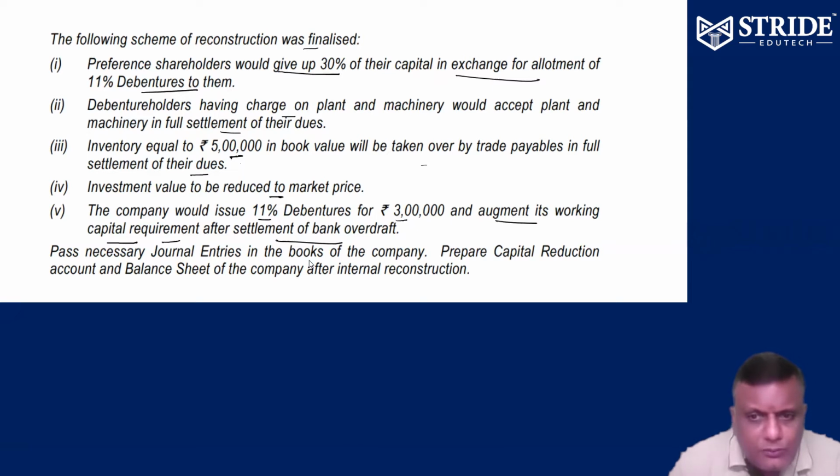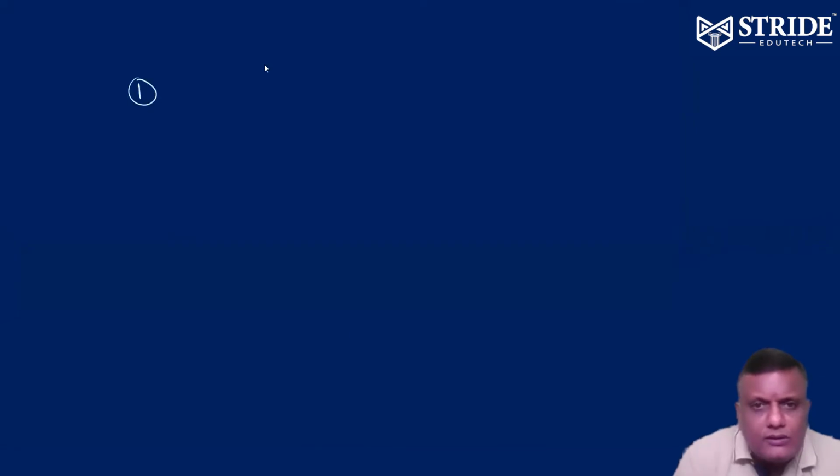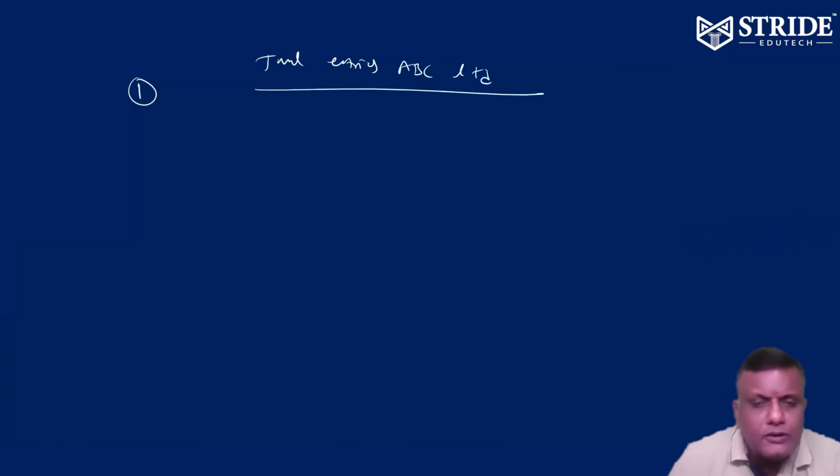So we need proper journal entries in the books of the company, the capital reduction account, and the balance sheet after internal reconstruction. That's it. Number 1, journal entries in the books of ABC Limited.